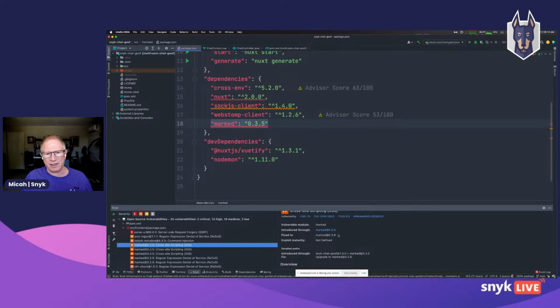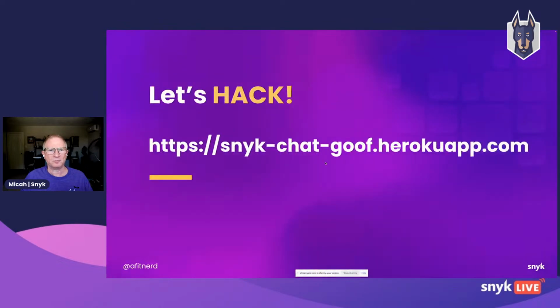So you can see here that if I simply upgrade from 0.3.5 to 0.3.6, this issue goes away. An important point here is that we don't just say, hey, go upgrade to the latest version. We're going to give you the closest version to the one that you're using that addresses the security issue so that you don't introduce breaking changes.